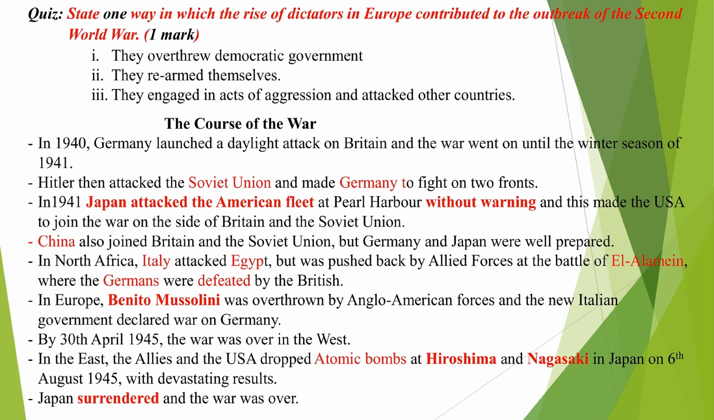In Europe, Benito Mussolini was overthrown by Anglo-American forces, and the new Italian government declared war on Germany. By 30th April 1945, the war was over in the West. In the East, the United States of America dropped atomic bombs on Hiroshima and Nagasaki in Japan on 6th August 1945 with devastating results. And therefore, Japan surrendered and the war was over.